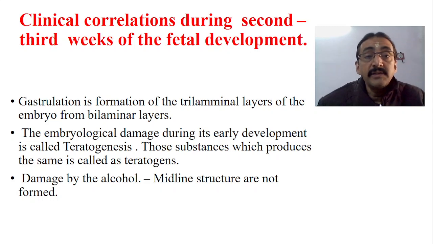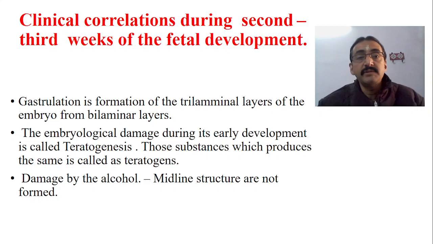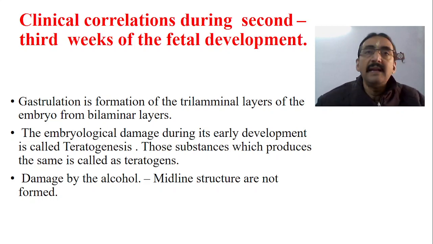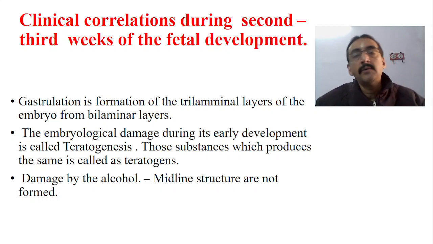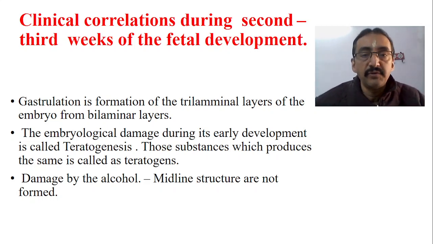Now gastrulation is the formation of the trilaminar layer. We know that the total process of formation of these three layers, the trilaminar layers of the embryo from the bilaminar layer, is called gastrulation. Previously there was only the bilaminar disc, epiblast and hypoblast. Now that is converted into ectoderm, endoderm and mesoderm. So this particular process is called gastrulation.